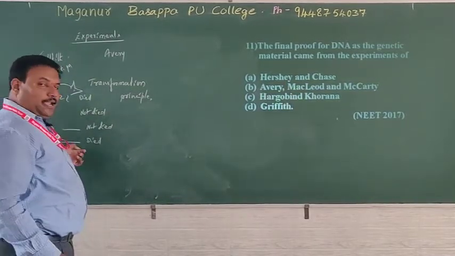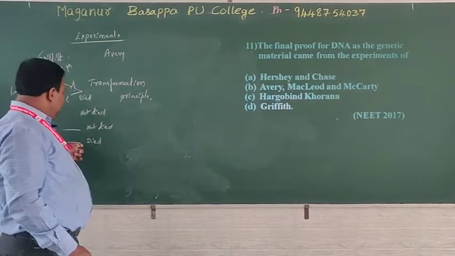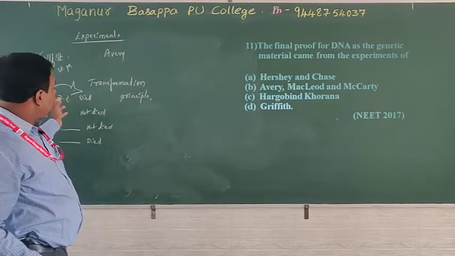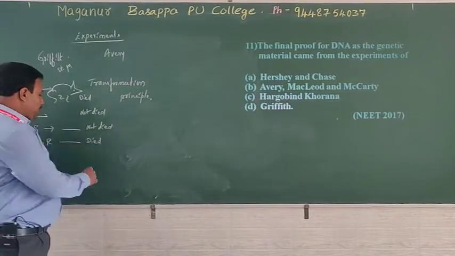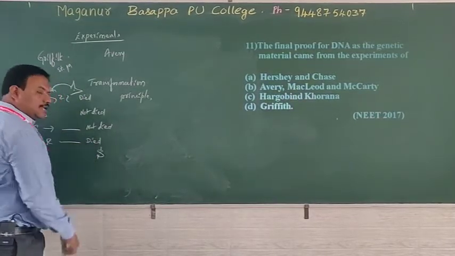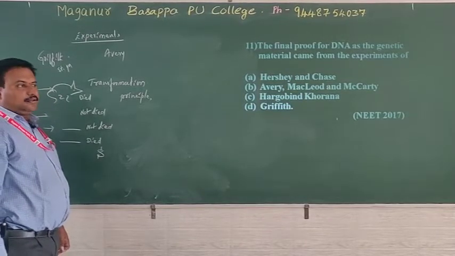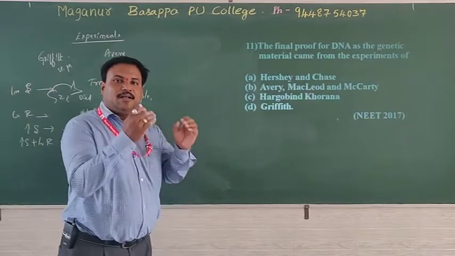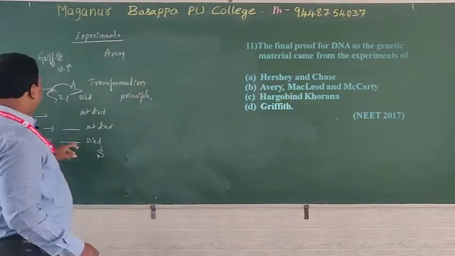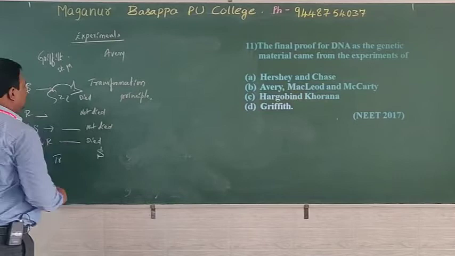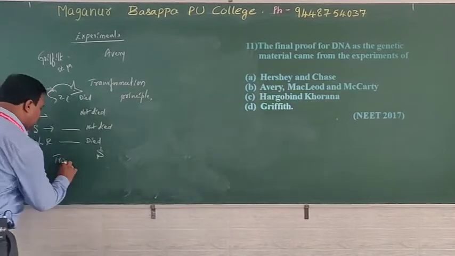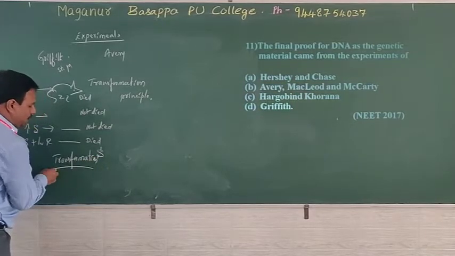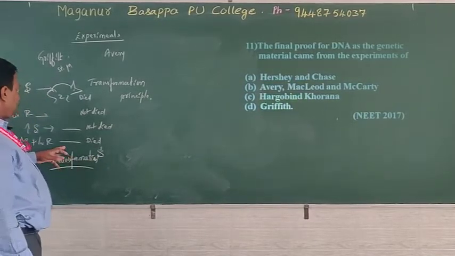By autopsy, he identified that the death of the mouse was because it had suffered from pneumonia, and identified the existence of S strain bacteria. Autopsy means dissecting and observing the part of the tissue. He gave the term transformation. What exactly is transformation? Transformation is nothing but a change in the genetic material of an organism.